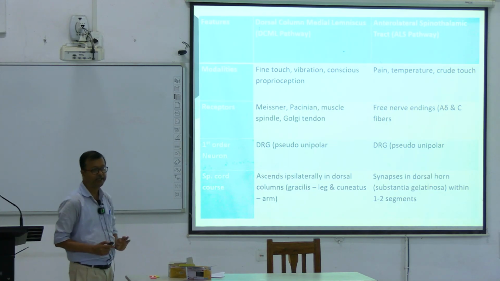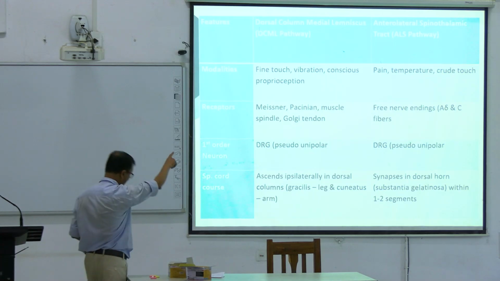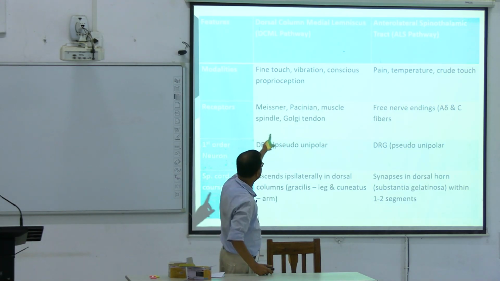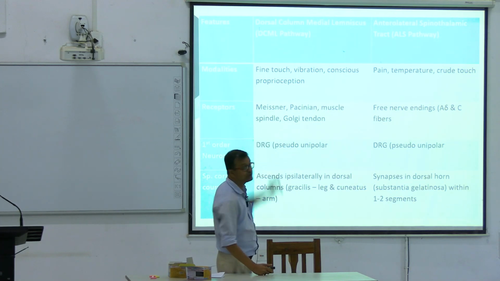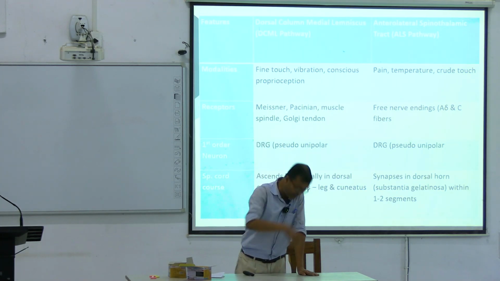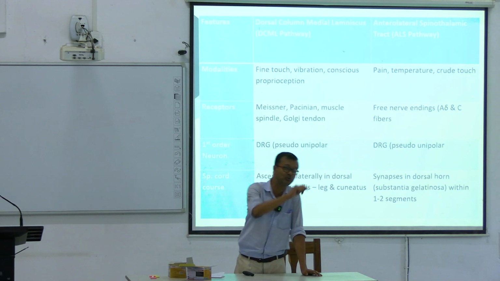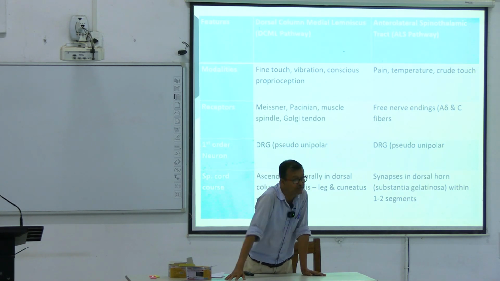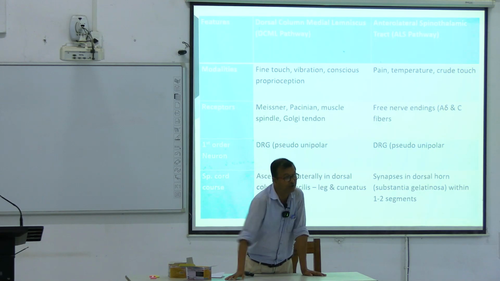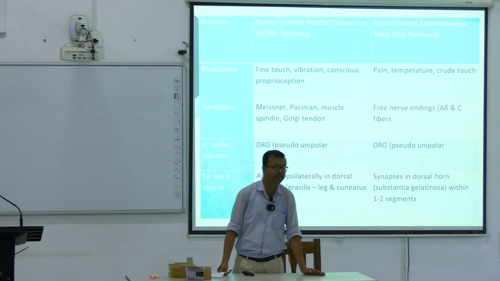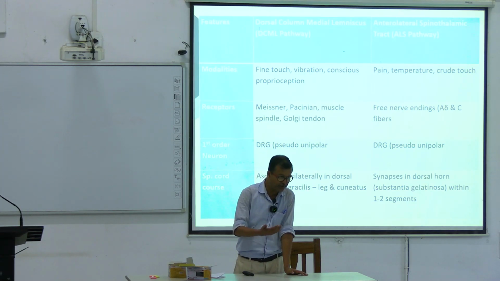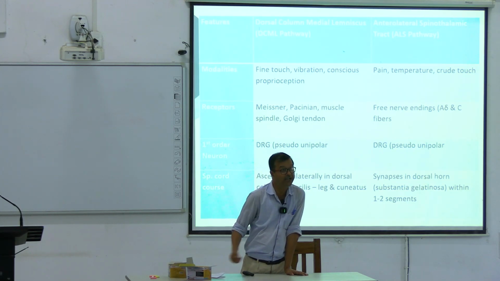Now see, in terms of modalities, what modalities are here? All discriminative sensation: fine touch, vibration. There are two types of proprioception, position and joints. One is conscious, another one is unconscious. Which one is conscious? With your knowledge, whatever with your knowledge. Unconscious means cerebellar. Cerebellar is unconscious.